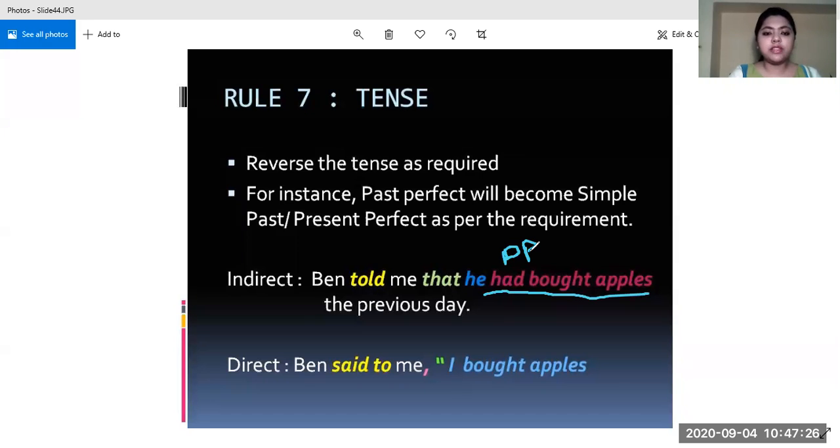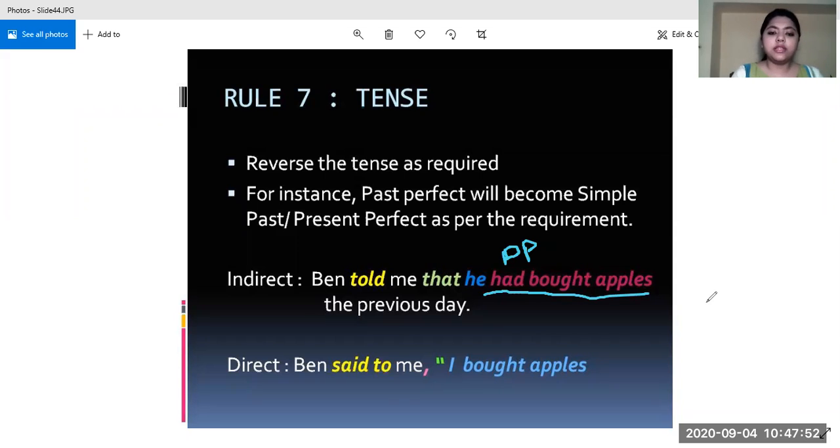Present perfect is used for immediate past, something we have done in the near past and not a distant past, like an hour ago or a few hours ago. If it had been that way, then we would have used present perfect.